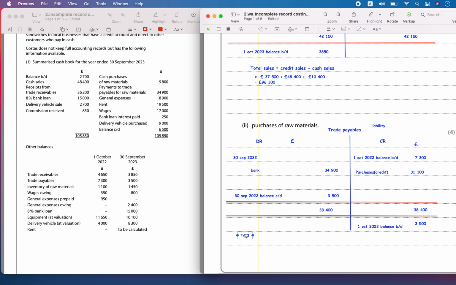Now let's calculate the total purchases. It also includes cash. So total purchases will include cash purchase and credit purchase.